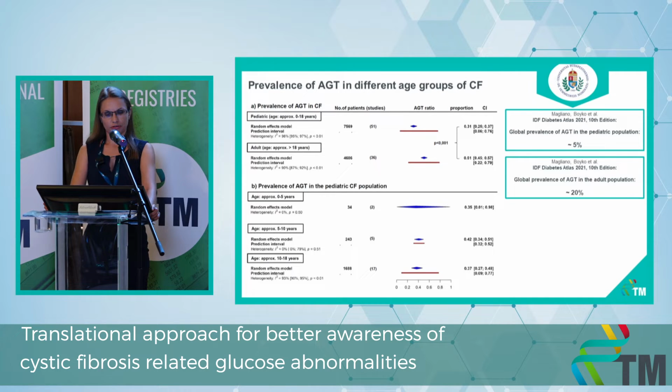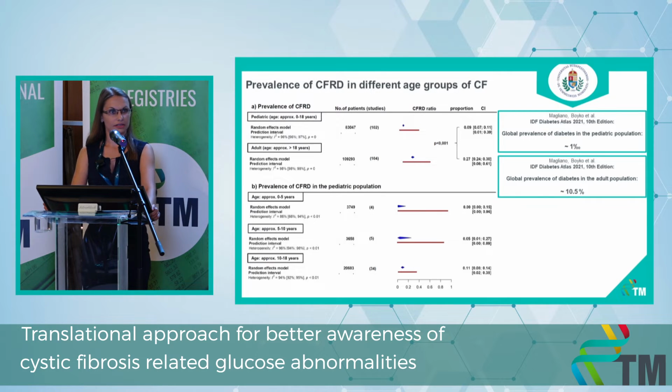Furthermore, detailed subgroup analyses were performed in the pediatric population, and interestingly, there is no difference between the pediatric subpopulations. And I have to emphasize that this is the whole spectrum, including prediabetic and diabetic conditions as well. Why is it important? Because secondly, we examined the prevalence of diabetes, the end stage, in different age groups of cystic fibrosis. Based on our results, the prevalence is 9% in the pediatric cystic fibrosis population, which increases significantly during